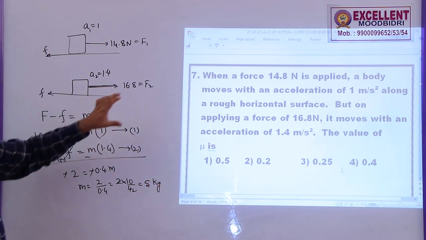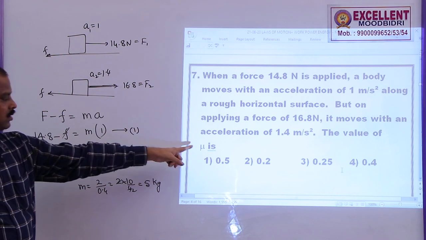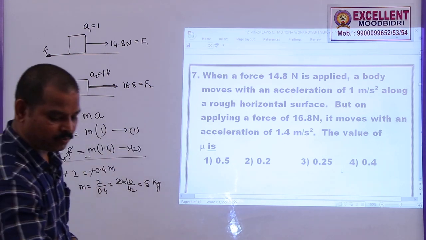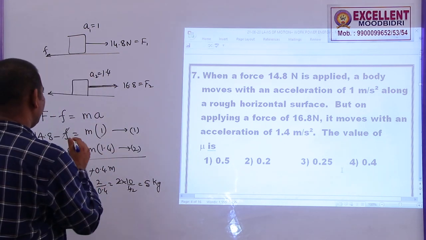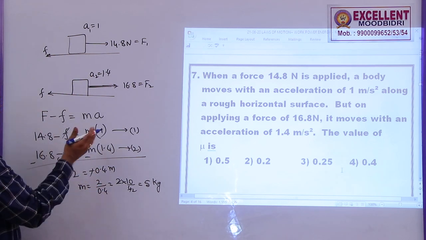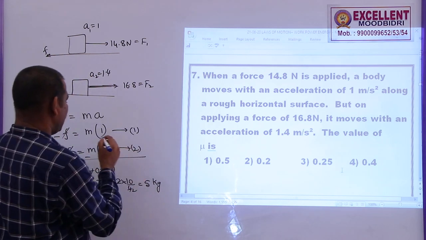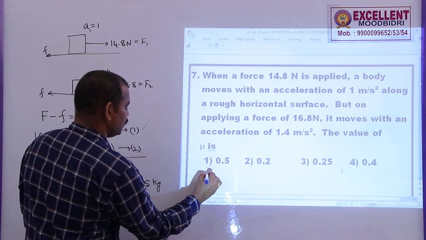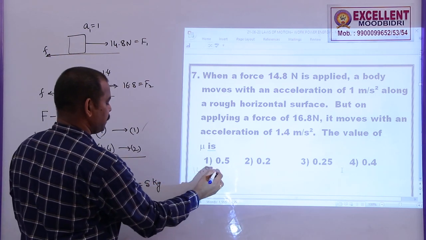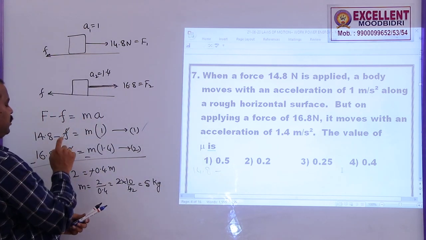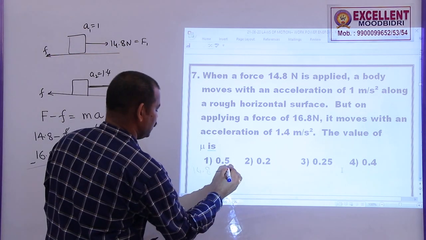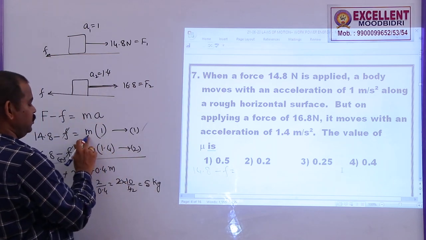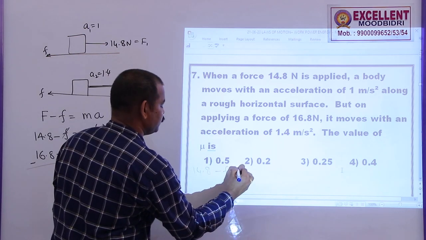So, the mass of the block in this problem is 5 kg, but I want the mu value. To find the mu value, let me substitute this m value in any one of the equations, and you will get the frictional force. Let me take the first equation. 14.8 minus frictional force F is equal to the mass of this block m into 1, this is 5.